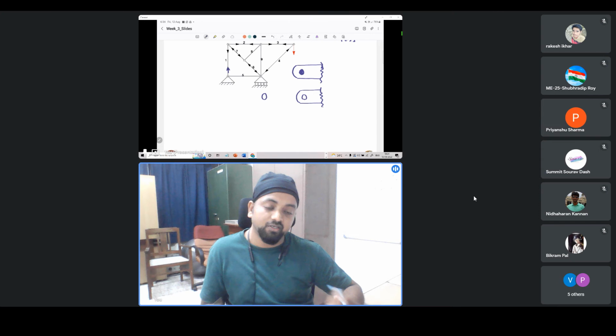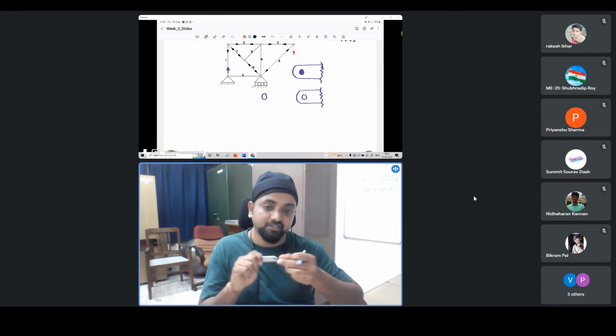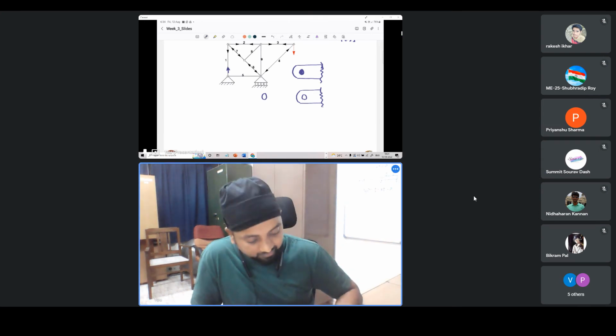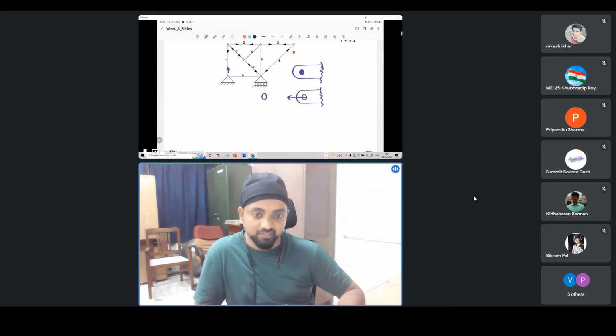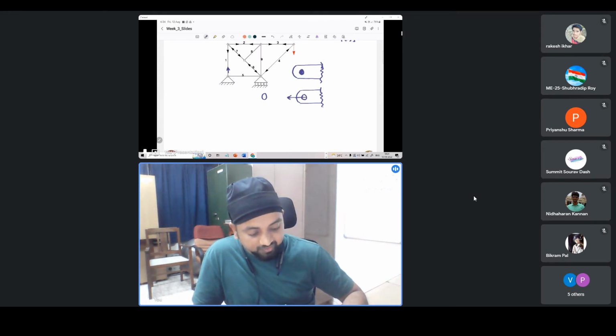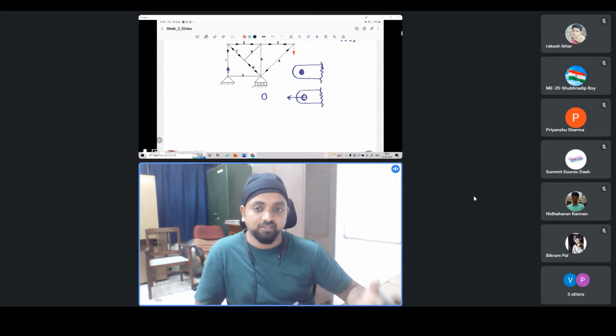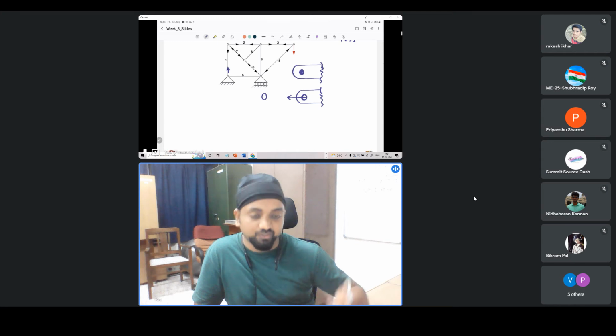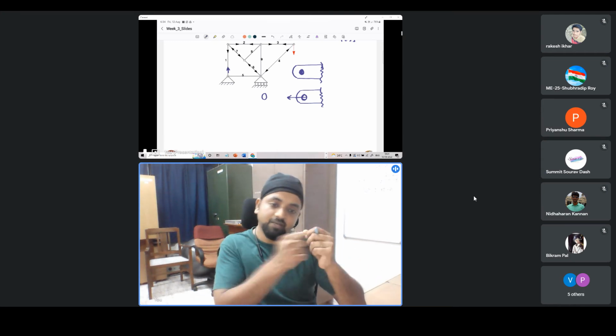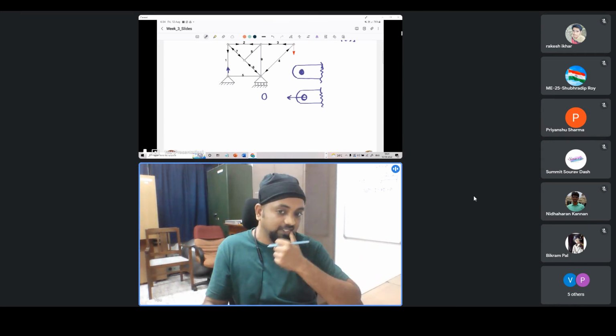It is being pulled. When the member is in tension, it implies that the pin is pulling that member. So this is the force the pin is applying. How this is distributed along the circumference is a subject of higher studies. We won't go into that now. I am just showing that the resultant force is being applied on the member, which is pulling the member.